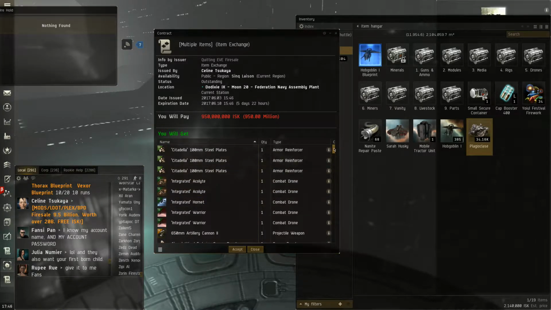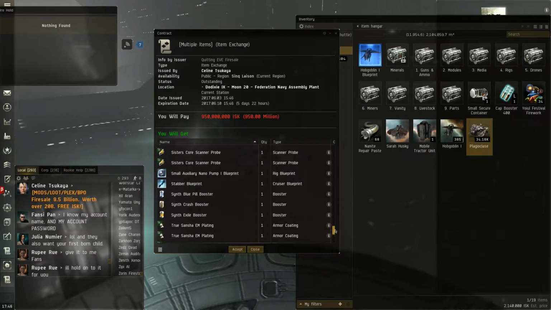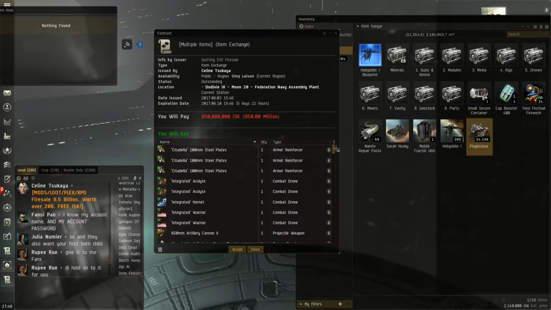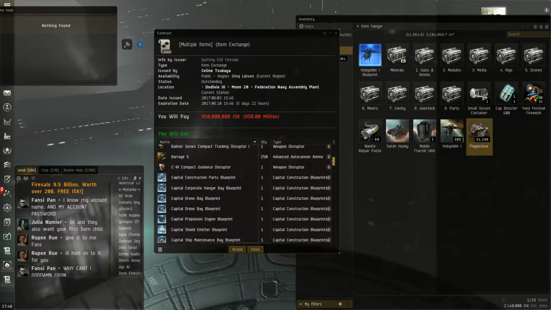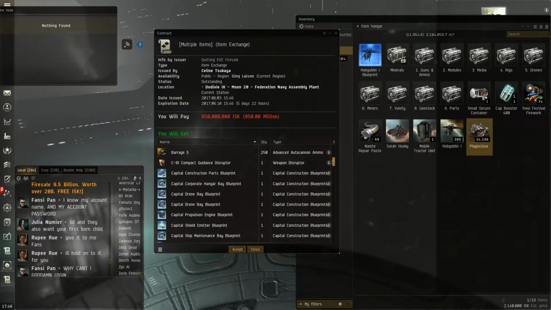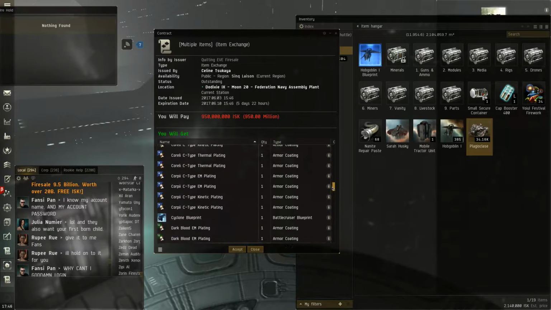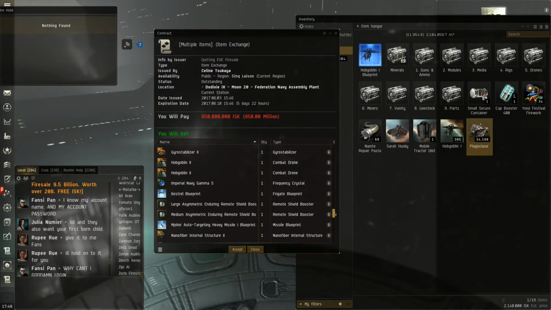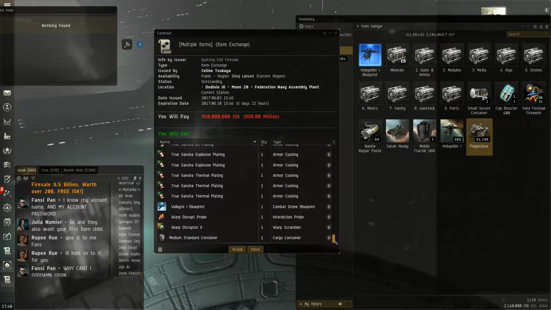The first thing you may notice, but it isn't the first thing you should look at, is that there's a lot of stuff in here. This is a very common scam. The idea is to overwhelm your senses by putting tons of stuff in here, and you don't know what all this stuff is or what it's worth. How are you supposed to know if this is worth $20 billion? They're selling it for $9.5 billion. Maybe it's really only worth $5 billion, and maybe they're making a $5 billion profit.